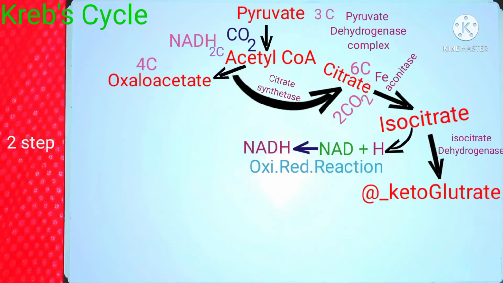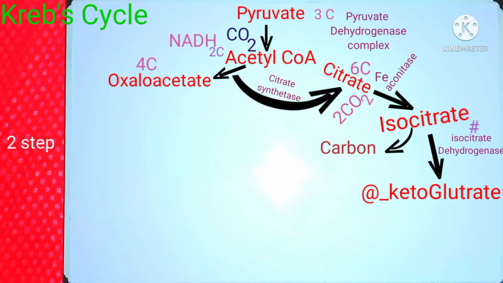But there is an additional step that takes place next, which is catalyzed by the same enzyme, isocitrate dehydrogenase. A carbon atom is also removed from isocitrate in the form of a carbon dioxide molecule, which leads to the formation of a 5-carbon compound, alpha ketoglutarate.